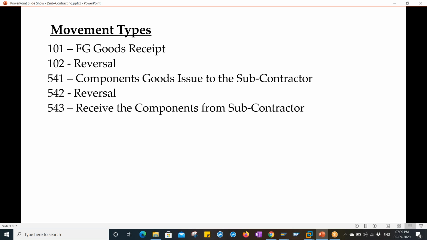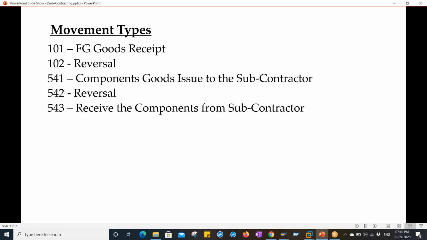Okay, so let me tell you about the movement types. What are the movement types we are going to use over here? 101 for the goods receipt of the header material, which is the finished goods. 102 if it is required to cancel or reverse the document. 541 when we are doing goods consumption to the vendor, so components goods consumption. If it is required to reverse the goods document, you can reverse it with 542. When you are receiving the item material, which is the components, that belongs to 543.